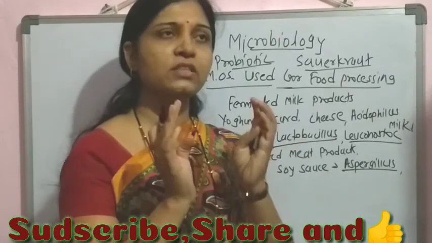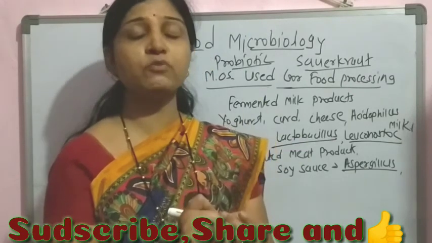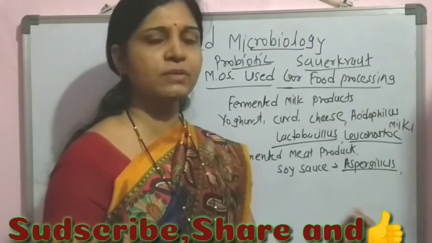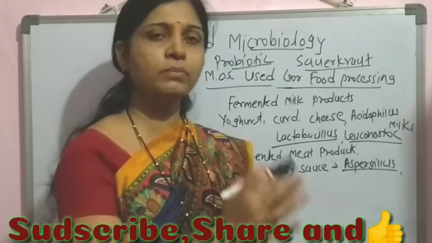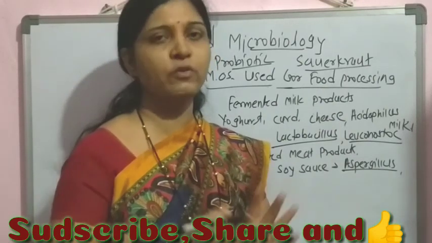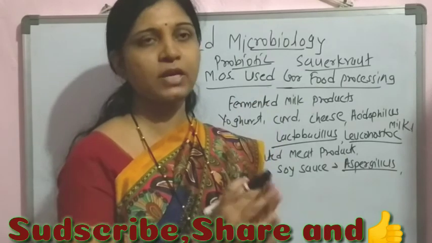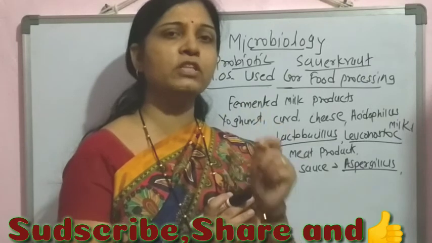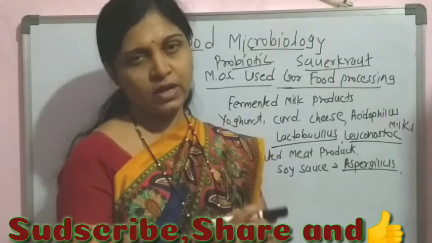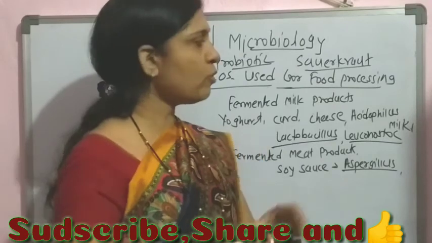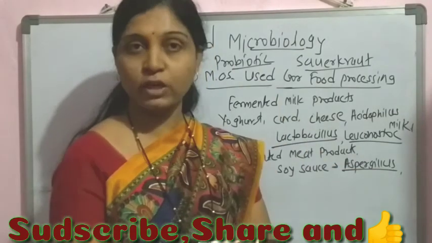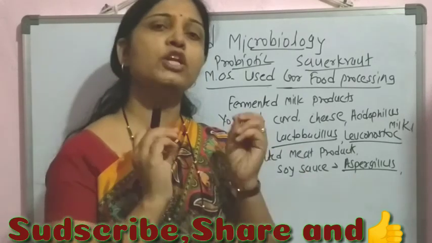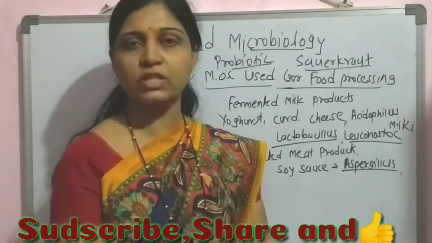So in this way, these are the three main groups of microorganisms which are associated with the food sample. That is the pathogenic microorganisms and saprophytic microorganisms, both of which are responsible for the harmful effects. And the third group is the microorganisms used for food processing, which are responsible for giving the different beneficial effects and health benefits. So these are the different types of microorganisms which are associated with the food. In the next lecture, we will discuss the different sources of these microorganisms within the food sample.